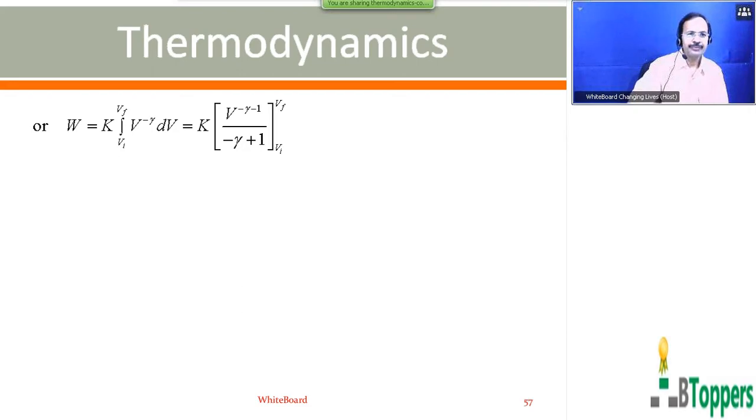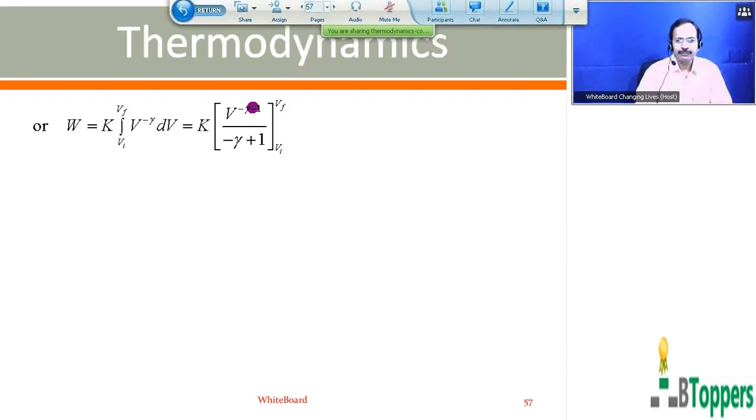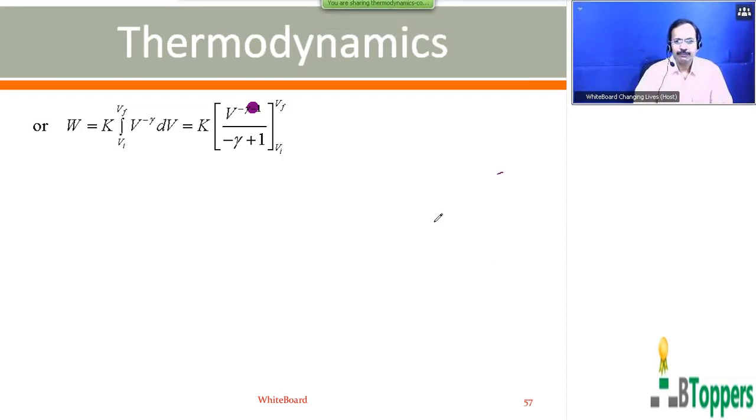So in the numerator, you make the correction here. It should be V power minus gamma plus 1. So here, integral of V power minus gamma dV, you can write V power minus gamma plus 1 divided by minus gamma plus 1, between the limits V equal to Vi to V equal to Vf.